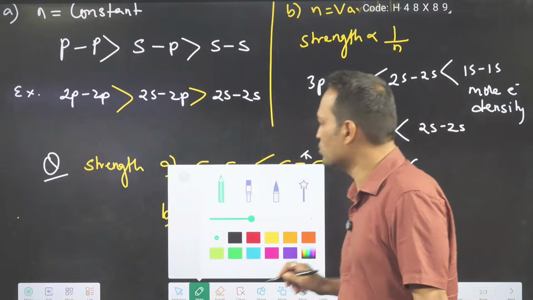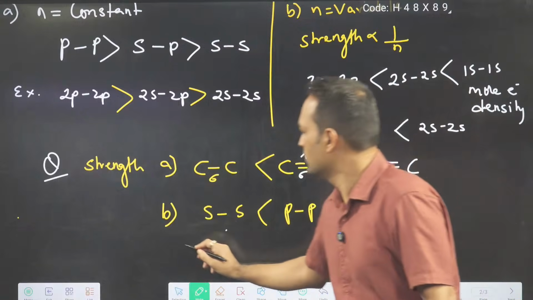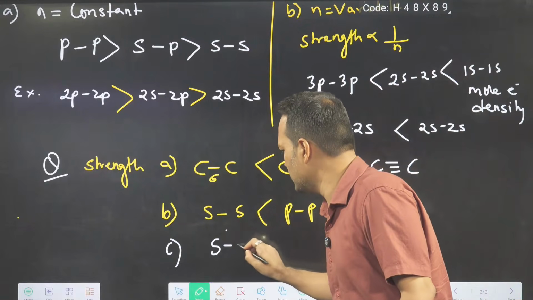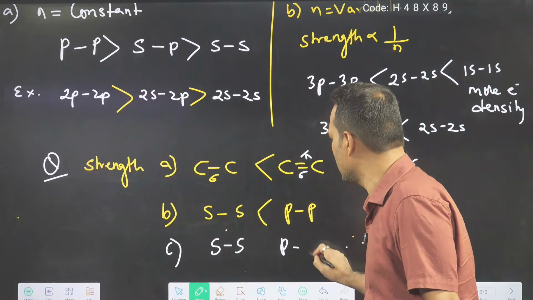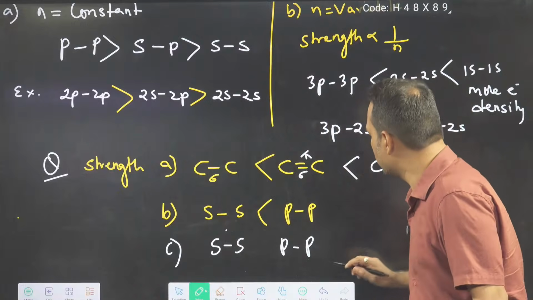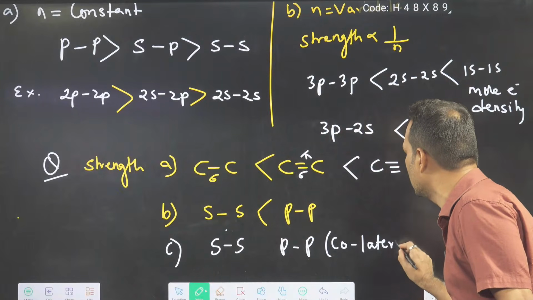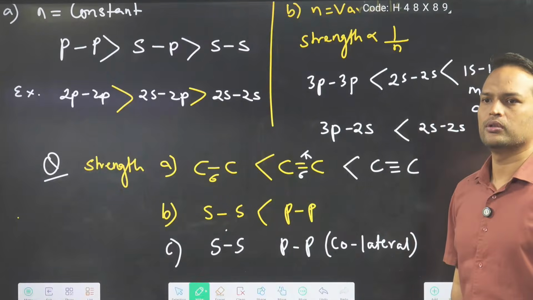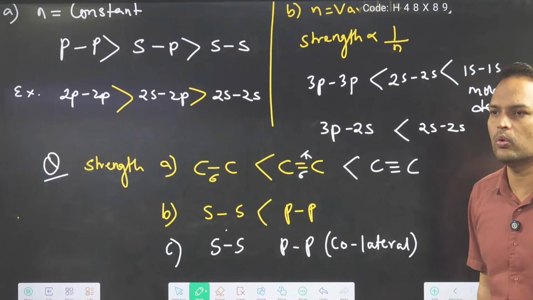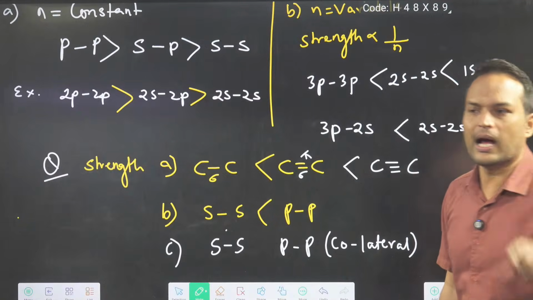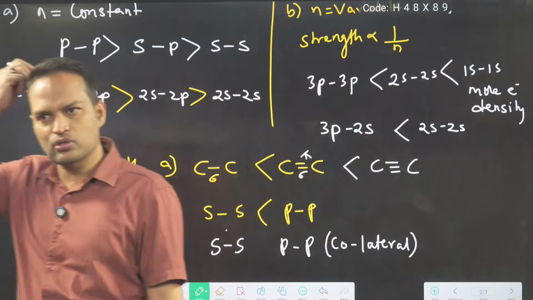Now see, one question is there in gym material. They write the same thing, SS. Here they write the same thing, PP. But beside this, they write collateral here.